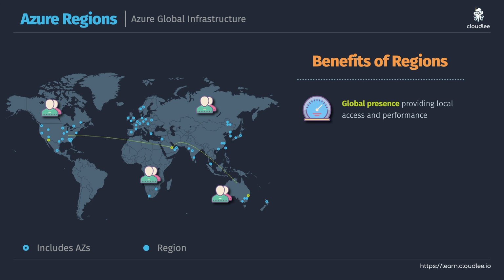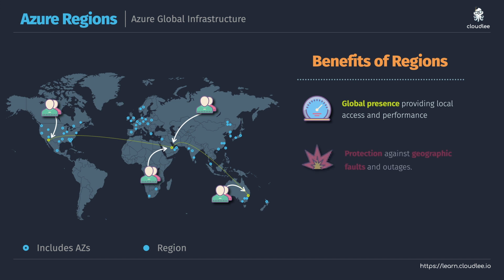Maybe you could set up some synchronization between those services, and you can ensure that your users are always going to get a fast and local connection to your solution. So that might be a web application, it might be storage, it might be some sort of other service. But the fact that we can leverage all of these regions and Microsoft's global network ensures that we can provide a fast global solution.